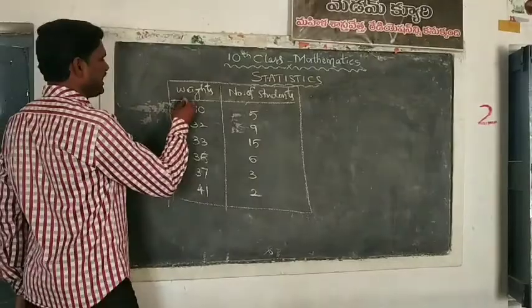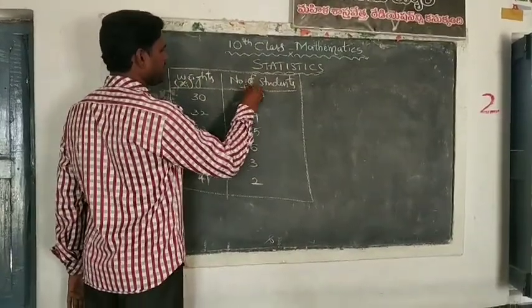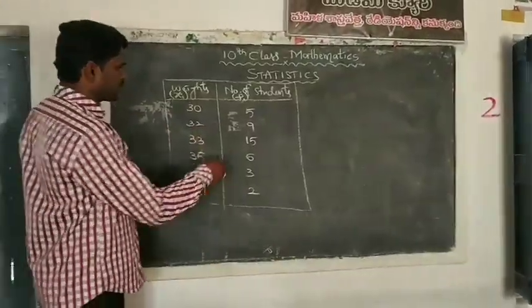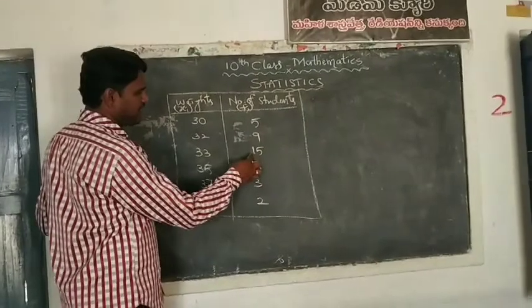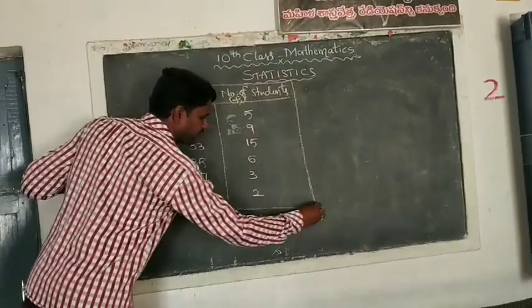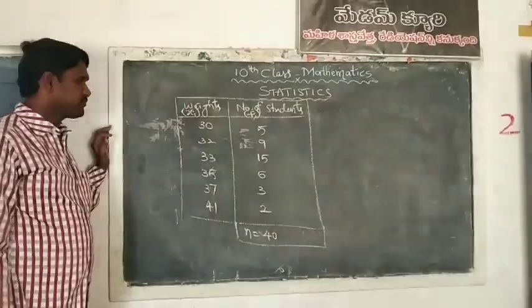Let us take these weights as xi and the number of students, the frequency, as f. In total, how many students are there? 5, 9, 14, 29, 35, 40. The total number of students is 40. That is, n is equal to 40.